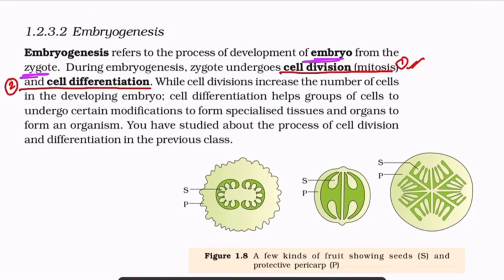While division increases the number of cells in the developing embryo, cell differentiation helps groups of cells to undergo certain modifications to form specialized tissues and organs to form an organism. We will be discussing this further in reproduction in angiosperms.